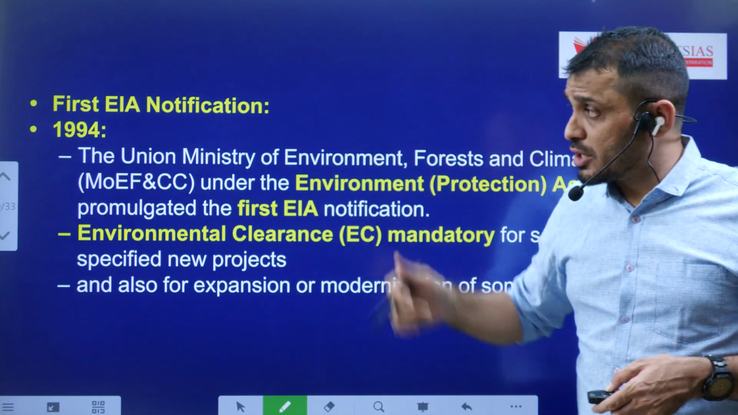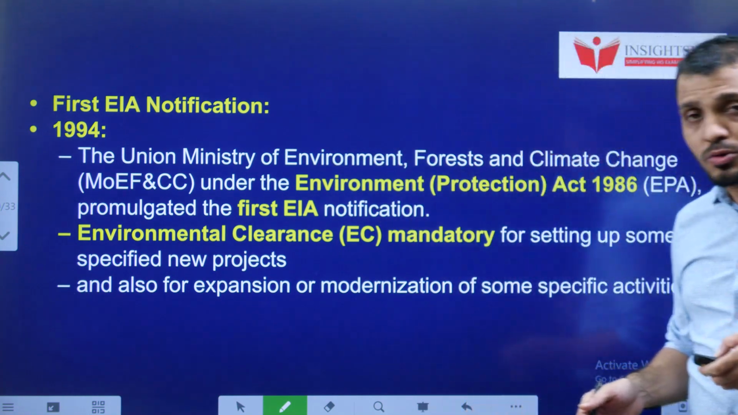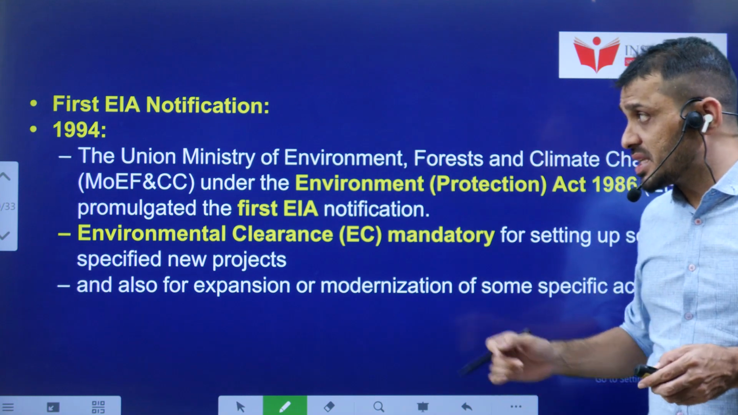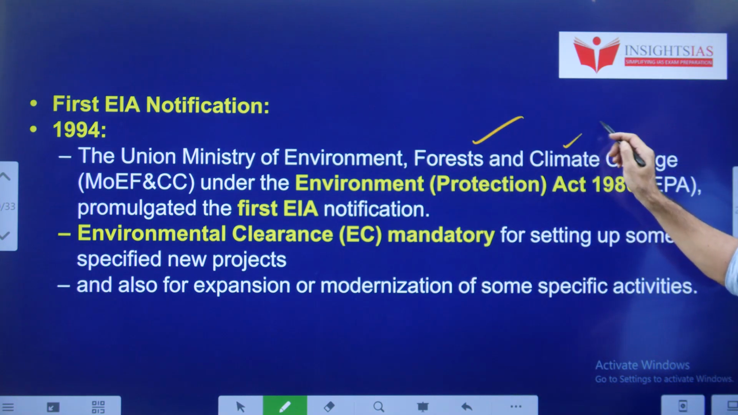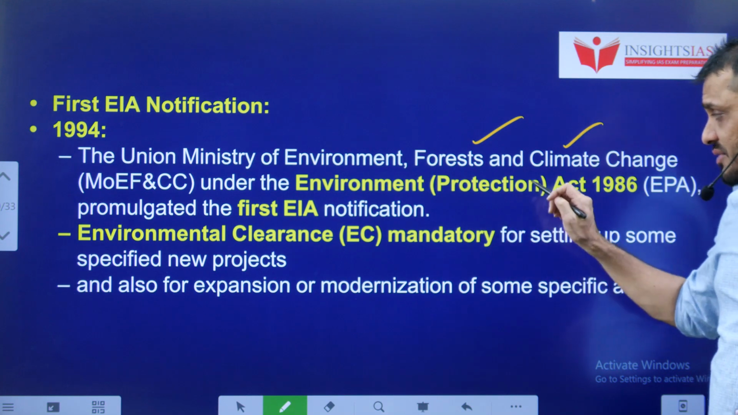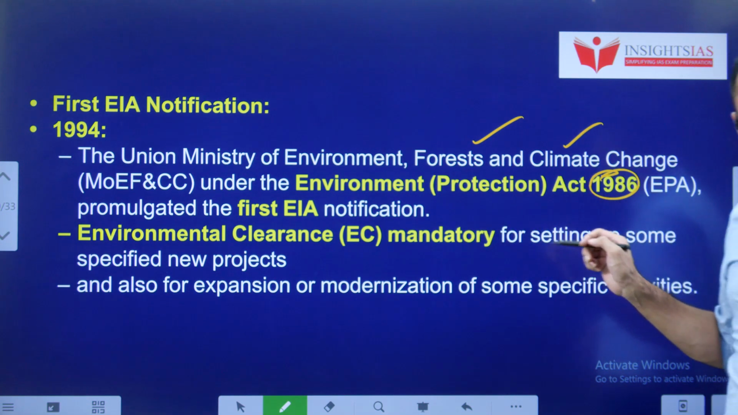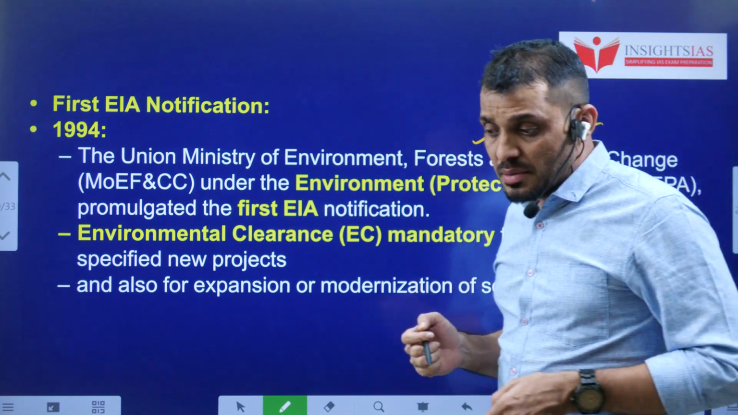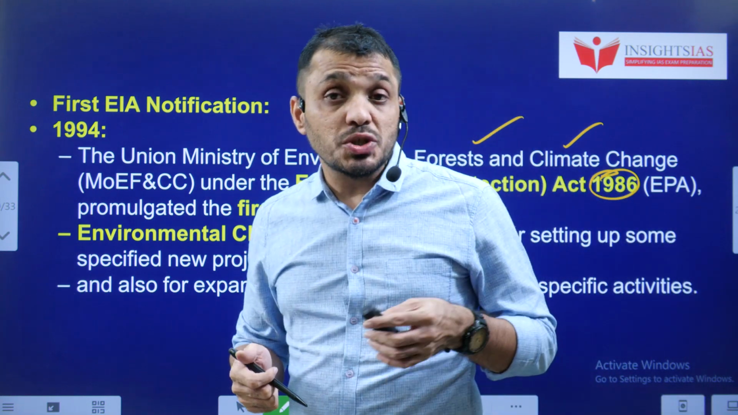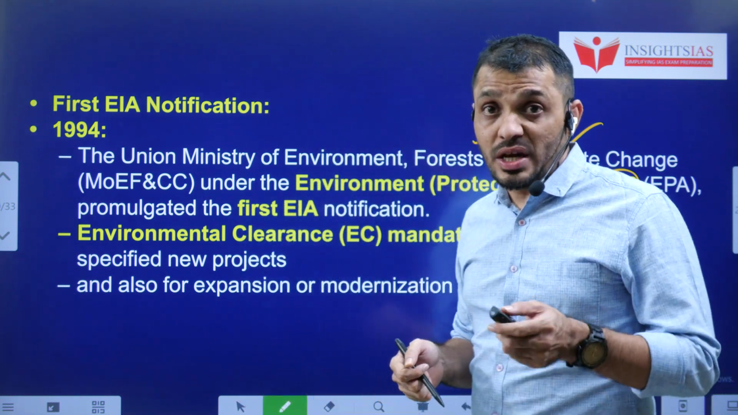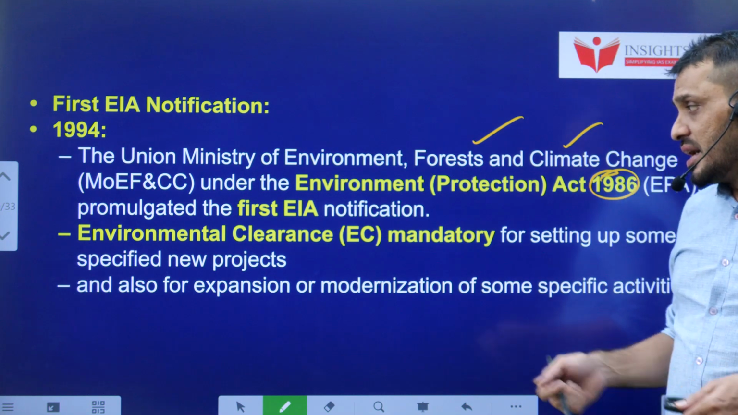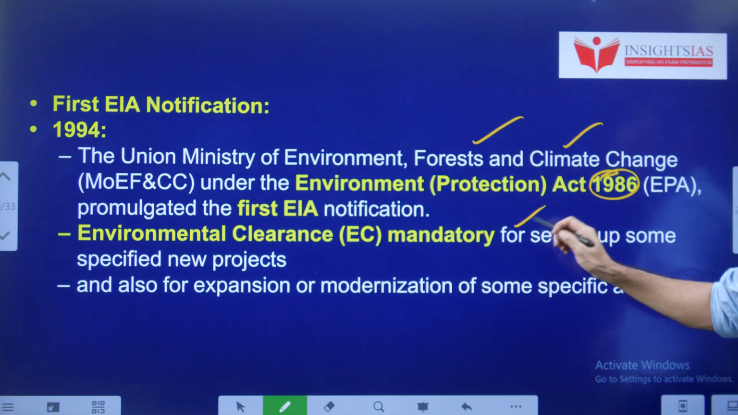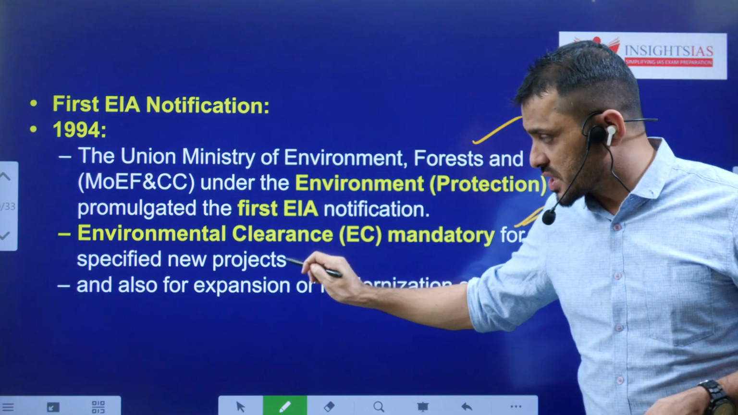For the first EIA notification, 1994, the EIA notification was given by the Union Ministry of Environment, Forest and Climate Change under the Environment Protection Act 1986. When this act was made, at that time the Prime Minister was Rajiv Gandhi, and Rajiv Gandhi's policies were more pro-environment friendly policies. Environment clearances are mandatory for setting up some specific projects.